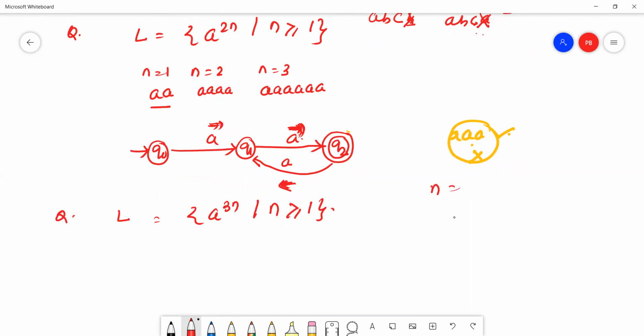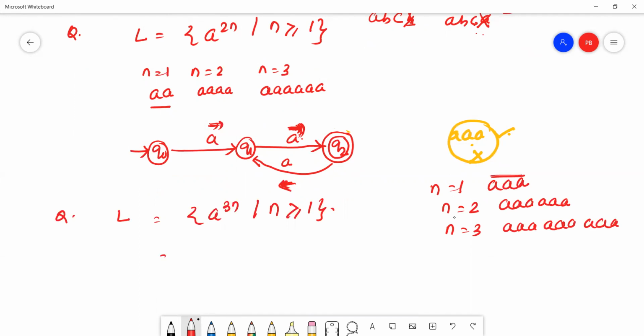If n equal to 1, the minimum string is 3a. If n equal to 2, the minimum string is 6a. If n equal to 3, the minimum string is 9a. Now the minimum string here is 3a.